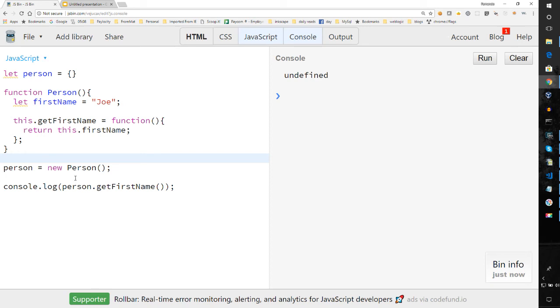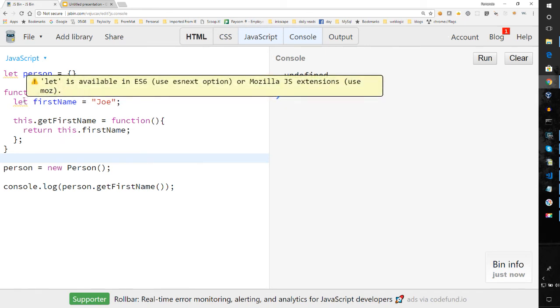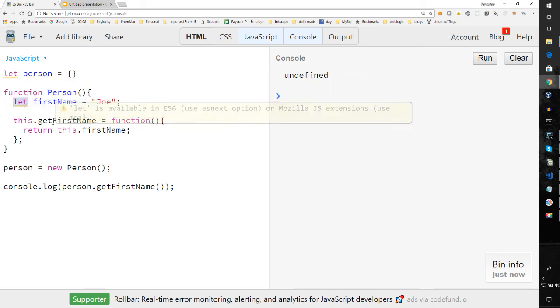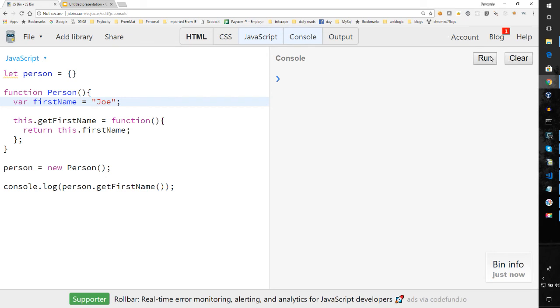We have undefined. So let's say person equals new person, get first name. I'm not sure if it's because I used the let keyword. I don't think that's it. It gave me undefined. So let's say var. Let's see if that changes anything. It's still undefined. I didn't think that was it.